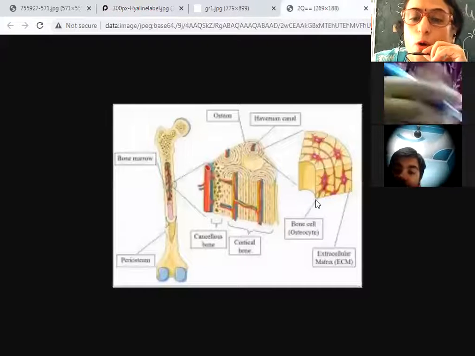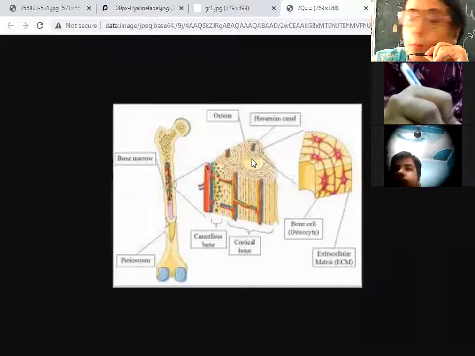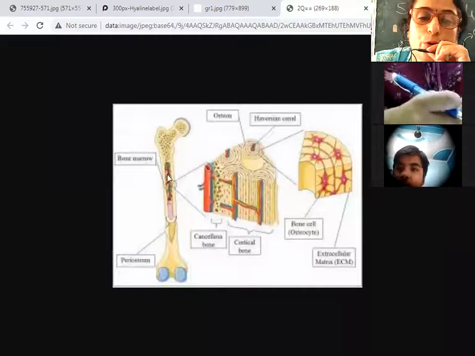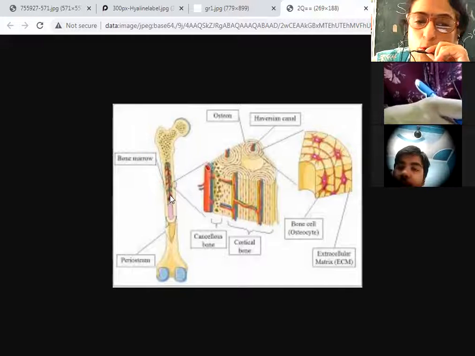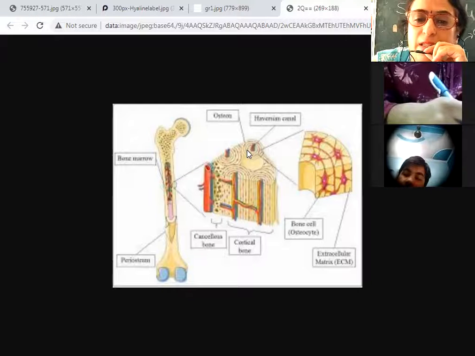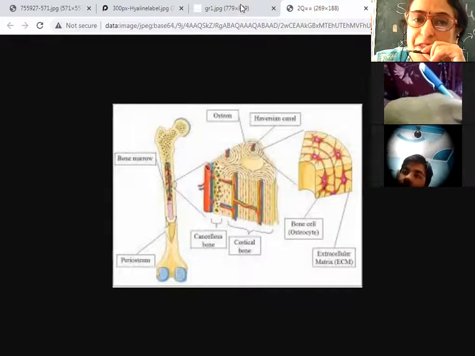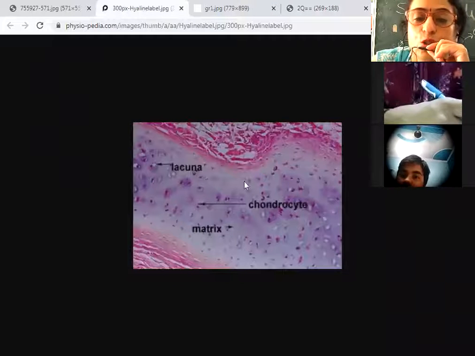Yes, ma'am. Okay. Like you can see, this is the bone. I told you that the long bones are hollow because they contain the bone marrow. Plus, they have these canals, which are known as Haversian canals, and the bone cells are known as osteocytes.